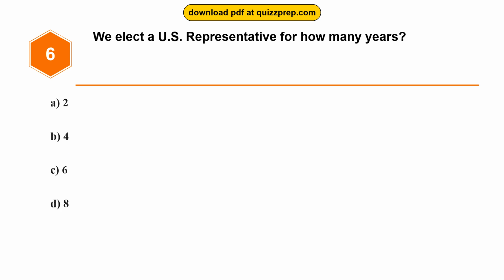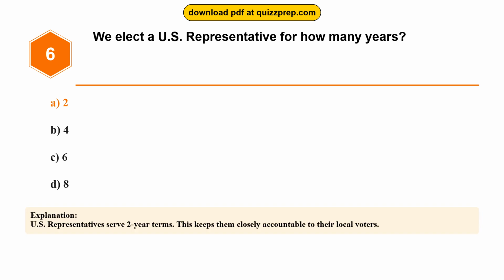Question 6. We elect a U.S. representative for how many years? Option A. 2. Option B. 4. Option C. 6. Option D. 8. The correct answer is option A. 2. U.S. representatives serve 2-year terms. This keeps them closely accountable to their local voters.